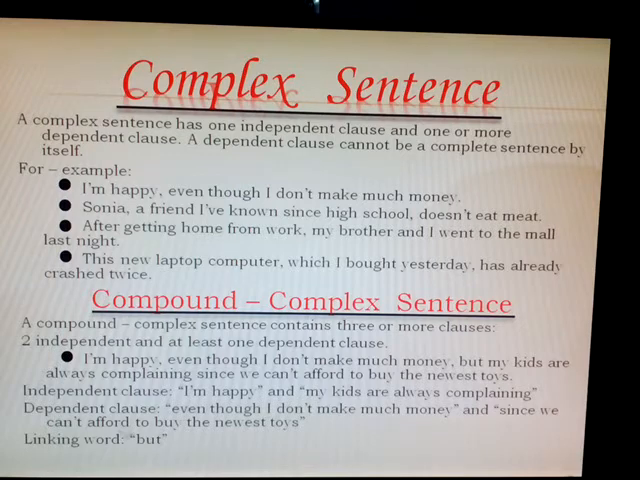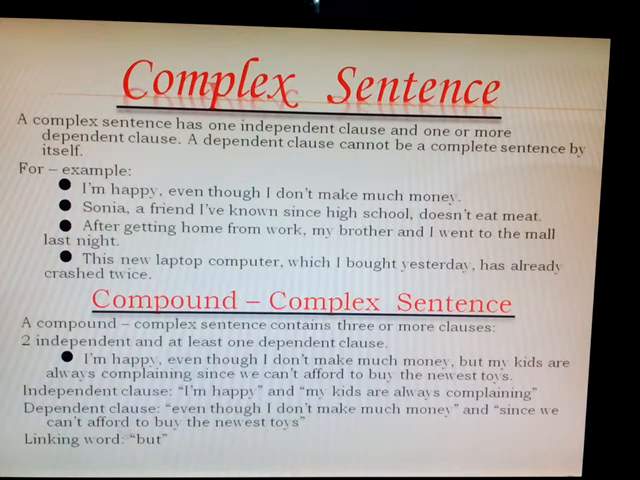It means two independent and at least one dependent clause. At least. Look at the sentence: I am happy even though I don't make much money, but my kids are always complaining since we can't afford to buy the newest toys. Now in this you will find there are two independent and one dependent clause. And this sentence became a heavy sentence. We call it a heavy sentence, and heavy sentence means compound complex sentence.